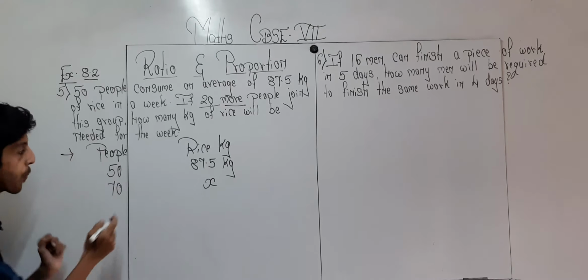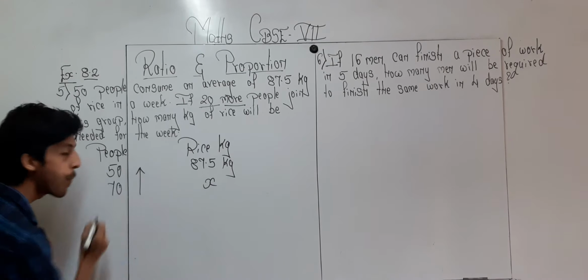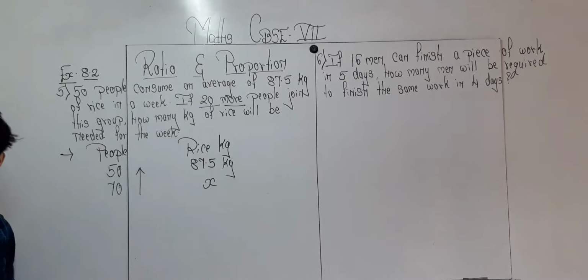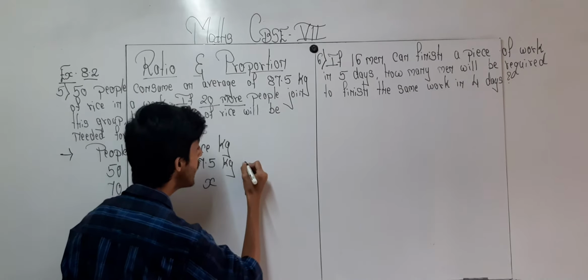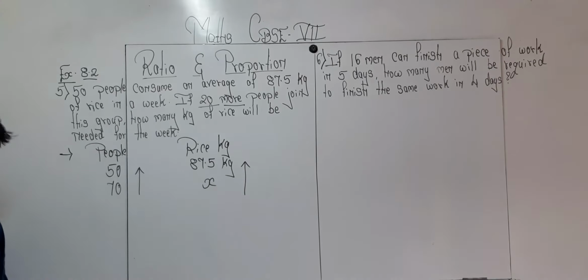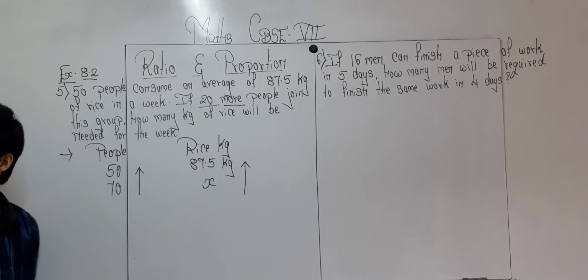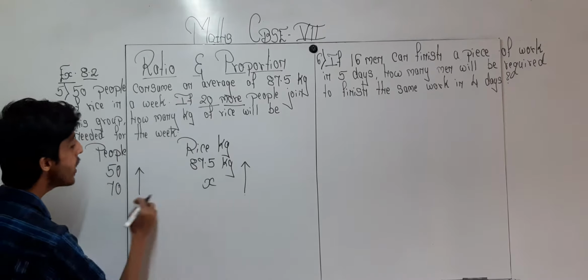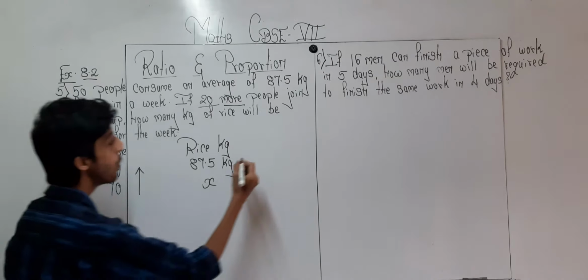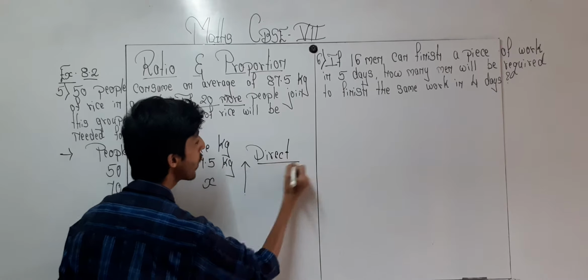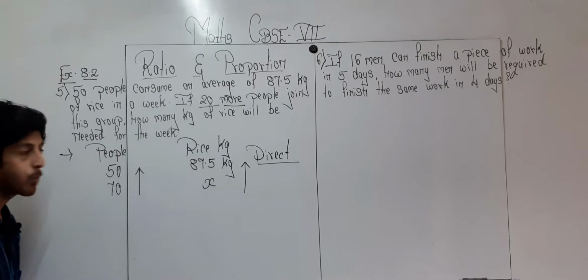Now see over here, the number of people is getting increased. Pay proper attention. The number of people is getting increased, so the quantity which is being used will also get increased, because 20 people are getting added over here. 50 people are there, but 20 more people are getting added, so the quantity will also get increased. Now over here the arrows are moving in the same direction, meaning the concept of direct proportion. So in direct proportion what we do is cross multiplication.